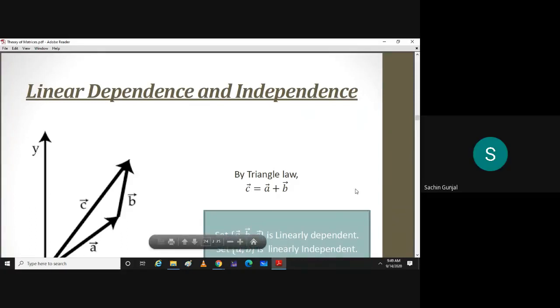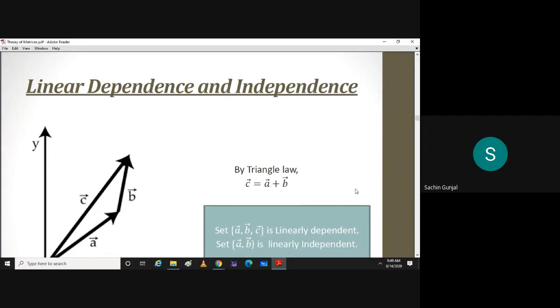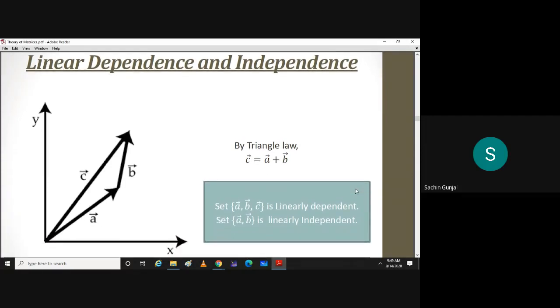Fine. So the next point is linear dependence and independence of a vector. From this figure, using the triangle law, you can say that C bar is equal to A bar plus B bar. So what does that mean? The set of vectors A bar, B bar, C bar is linearly dependent. And why is it so? Can you tell me why is it so?